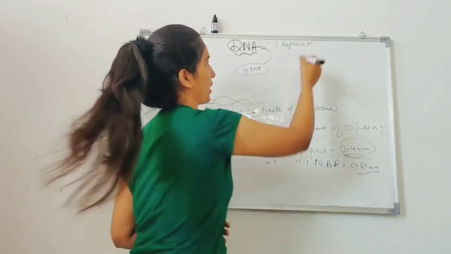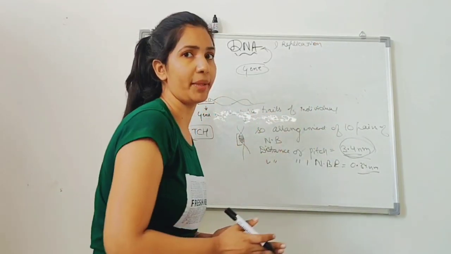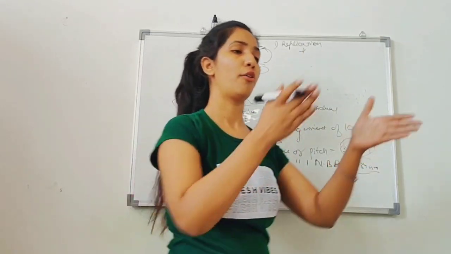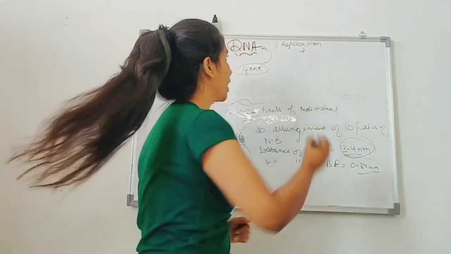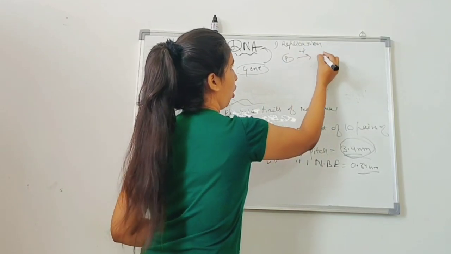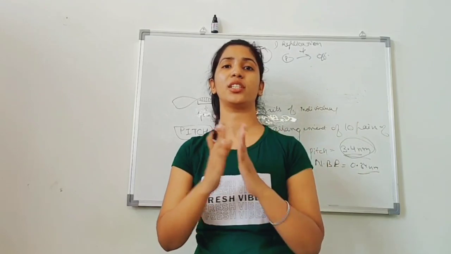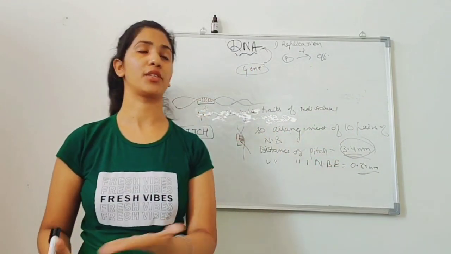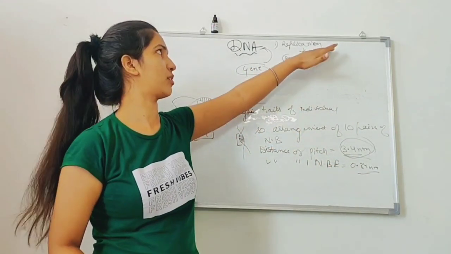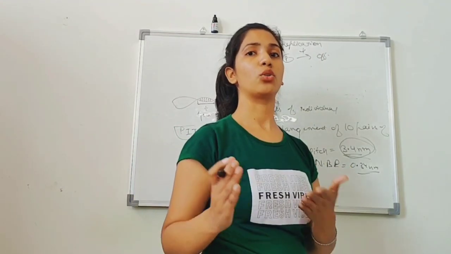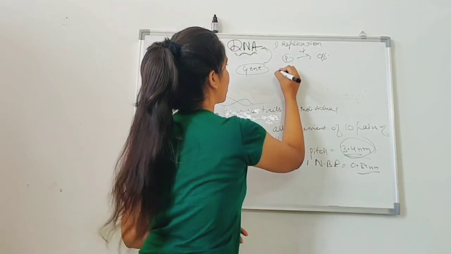With the help of replication, it forms its own copy, and that copy helps in the transformation of genetic instruction from parents to the offspring. So the transformation of hereditary material, or the genetic instruction, from parent to the offspring is done by the DNA by the process of replication, and replication is the process in which it forms its own copy.